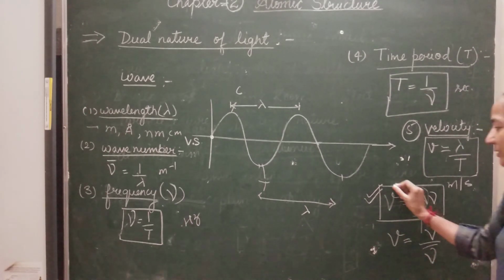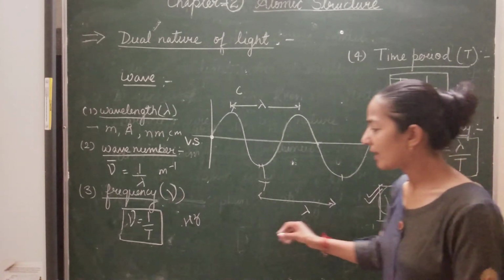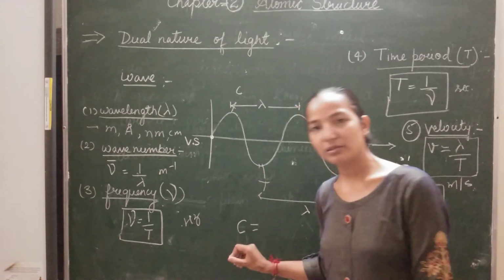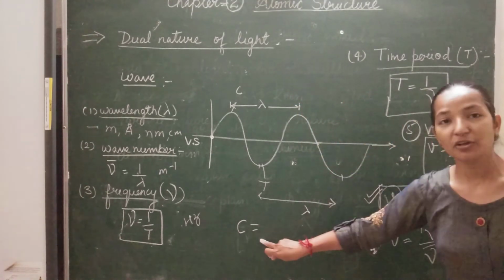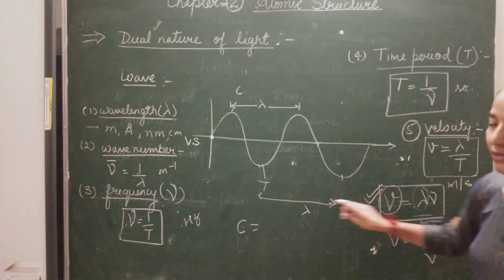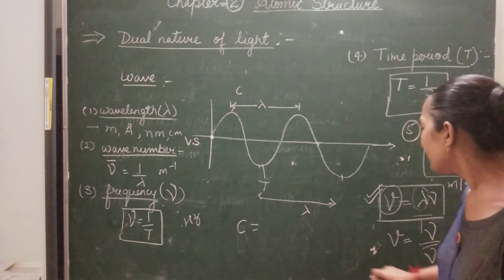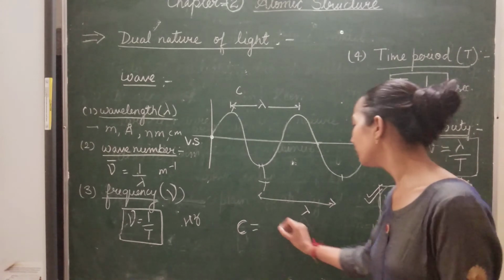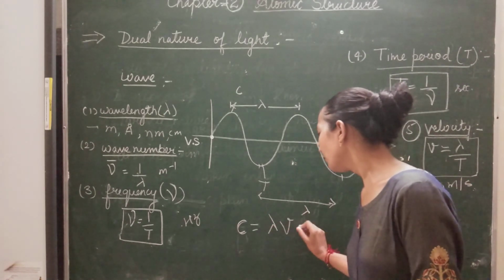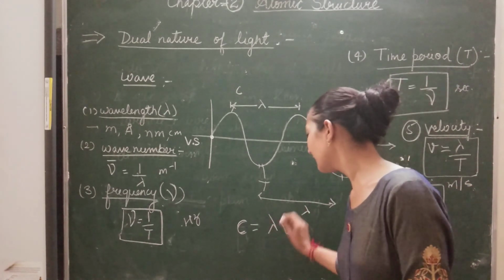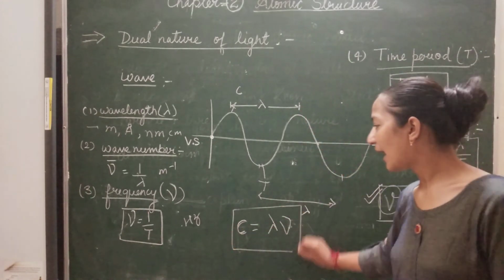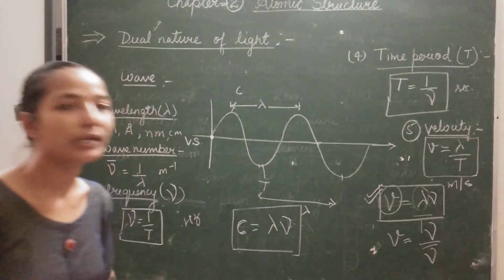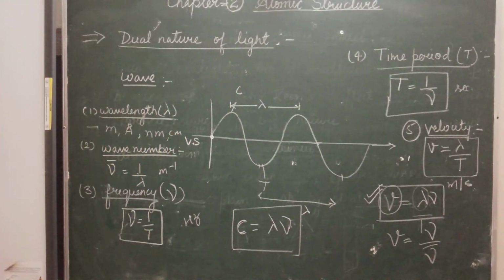If we consider the velocity of wave as the speed of light, then the velocity of wave is equivalent to the velocity of light, and the velocity of light is equivalent to lambda into frequency, because light also has wave nature. So these are the general characteristics of the wave.